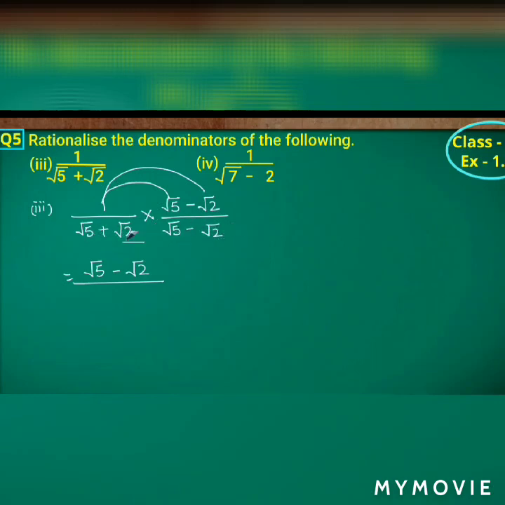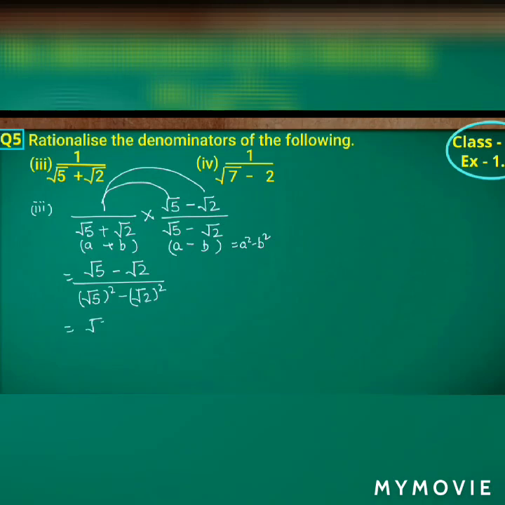again which is in the form of a plus b into a minus b. So the value of a here is root 5 and the value of b is root 2. So we know the formula a plus b into a minus b is a square minus b square. We have to substitute the values of a and b in a square minus b square. So it becomes root 5 whole square minus root 2 whole square, isn't it?